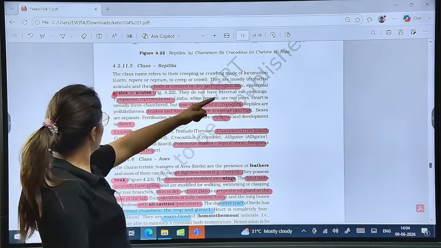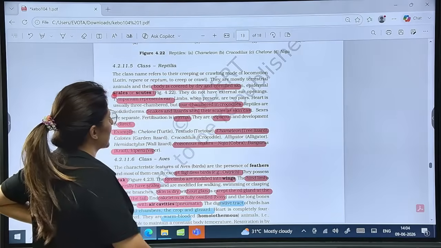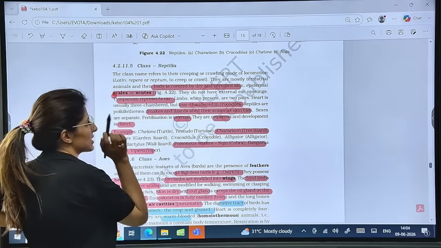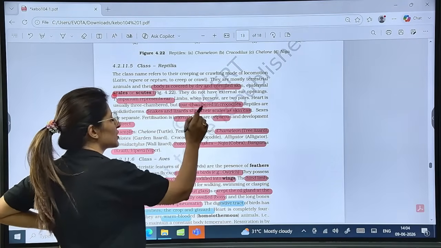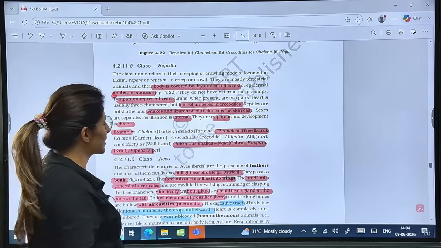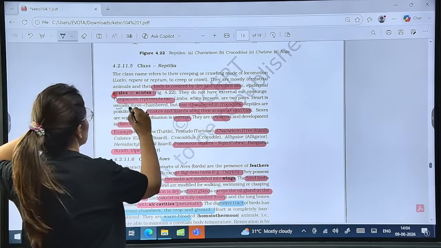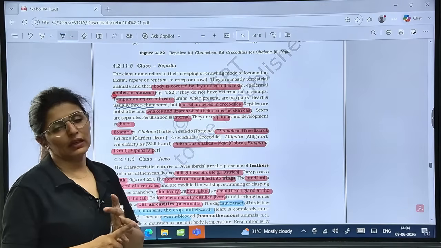Is it clear? Epidermal scales and scutes, crawling and creeping type, mostly terrestrial. Again, tympanum represents the ear. Limbs, 2 pairs. Heart usually 3-chambered, but 4-chambered heart in crocodile, alligator and gavialis.